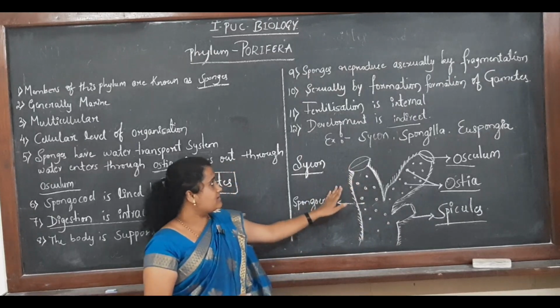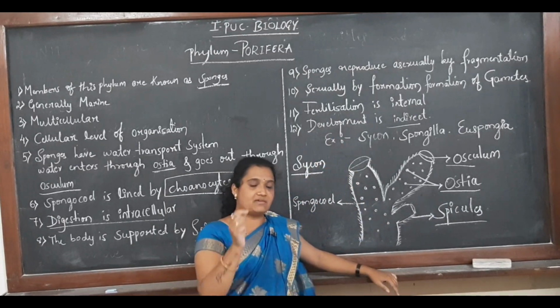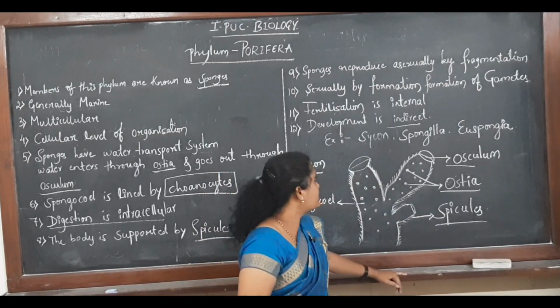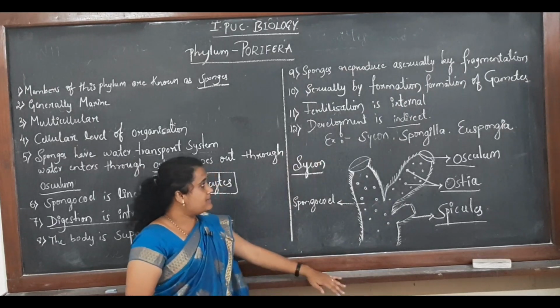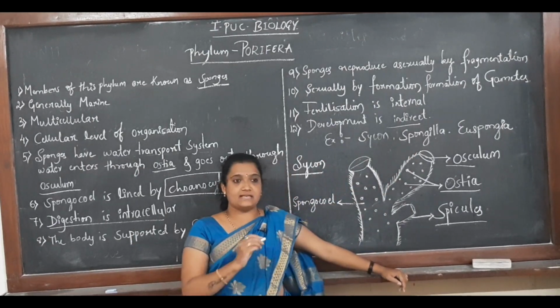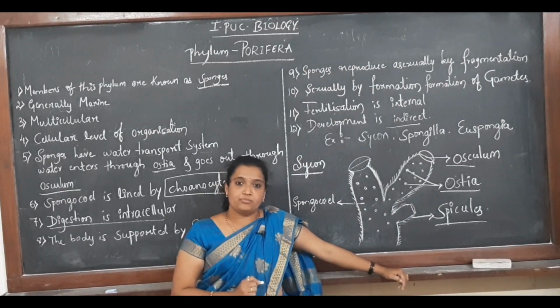Poriferans have indirect development. That means they have an egg stage, larva stage and finally the adult stage. Here the examples are Sycon, Spongilla and Euspongia. These are all examples that belong to the phylum Porifera.